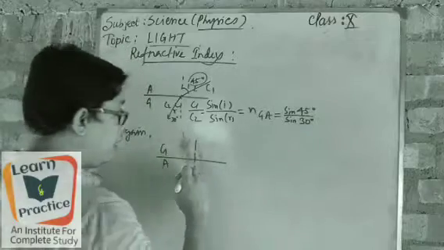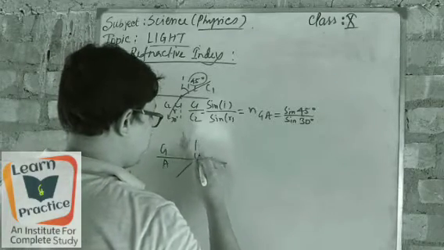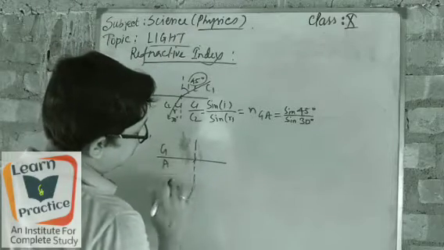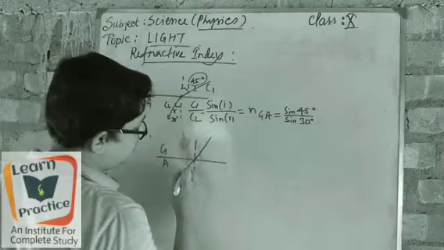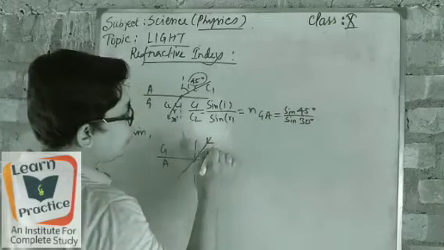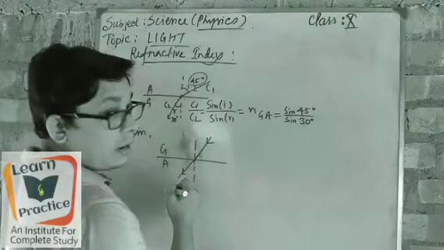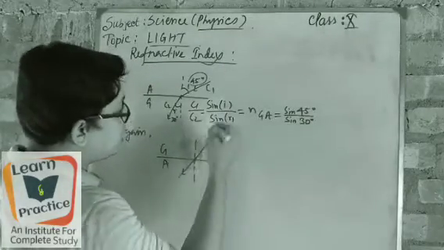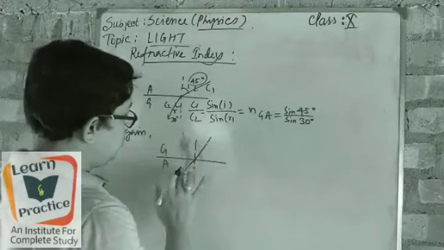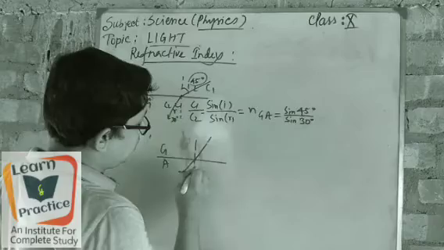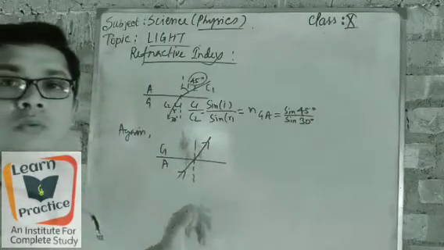You know that light in air stays quite far from the normal, and in glass it is quite nearer to it. Got it? So light is coming from air to glass. I am taking air to glass. So if I do so, what will happen?